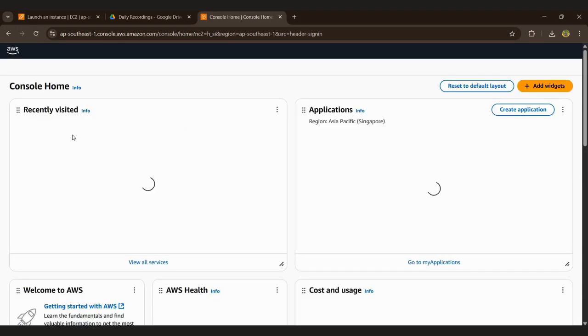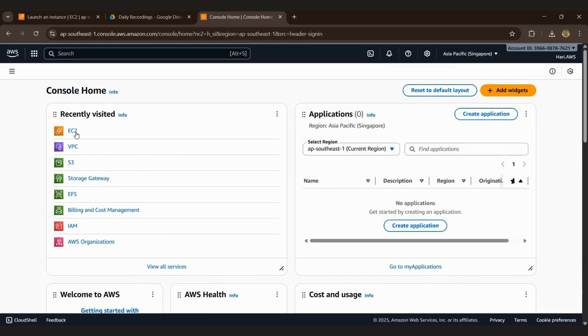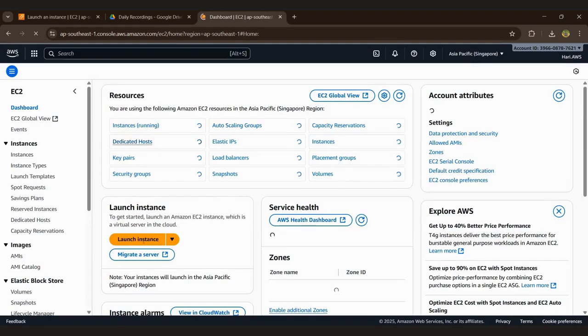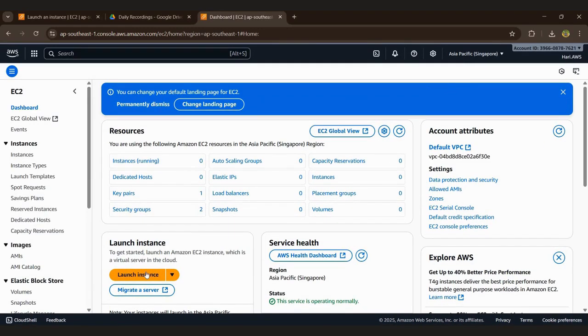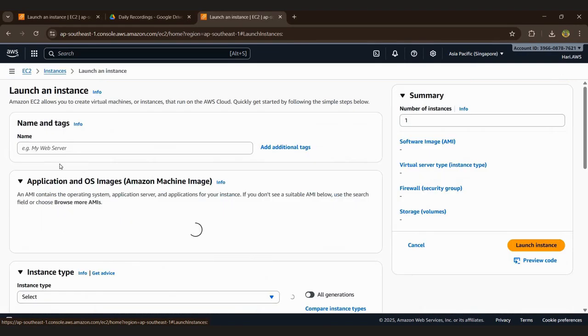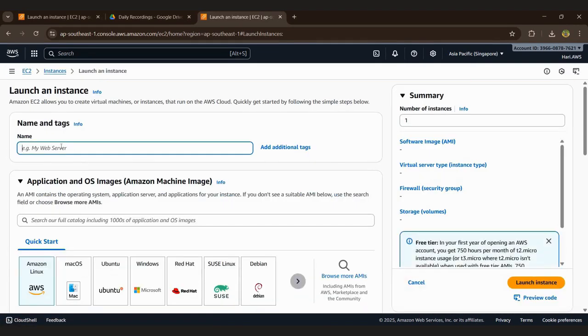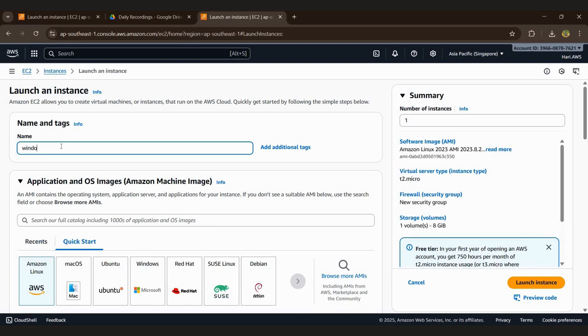Southeast Singapore region. You can create an EC2 instance here. Launch the instances. Give the name Windows Sing.